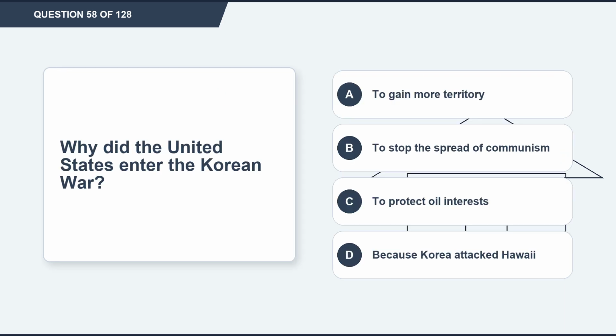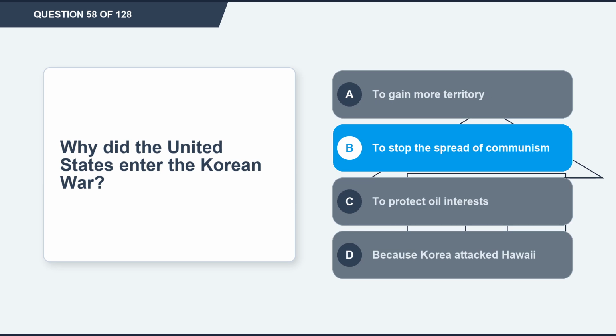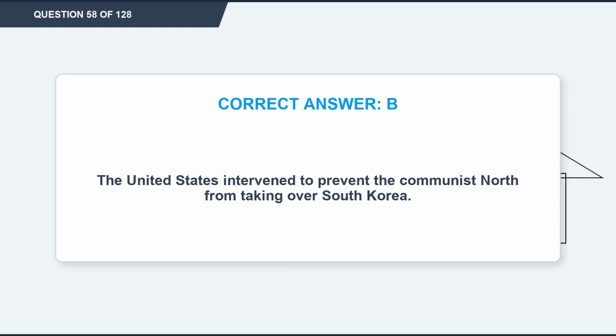Question 58. Why did the United States enter the Korean War? Option A, to gain more territory. Option B, to stop the spread of communism. Option C, to protect oil interests. Option D, because Korea attacked Hawaii. The correct answer is option B, to stop the spread of communism. Explanation. The United States intervened to prevent the Communist North from taking over South Korea.